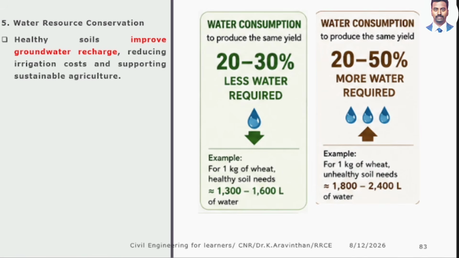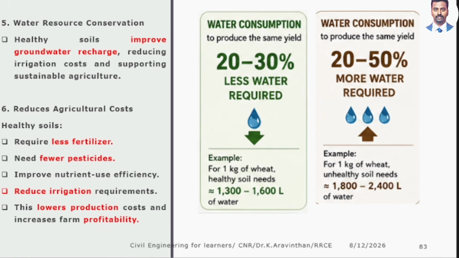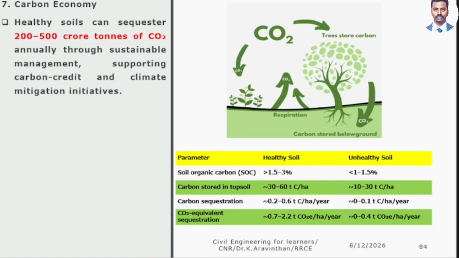Where you get water? Through the bore. You have to bore more water. That means high cost. If a soil is good, you have less cost. If soil is not good or unhealthy, you need more water. Creates more financial difficulty. That is the reason. Water resource conservation, improve groundwater recharge if you have a good soil, and irrigation cost is reduced. Reduces agricultural cost if soil is being maintained, less fertilizer, few pesticides, etc.